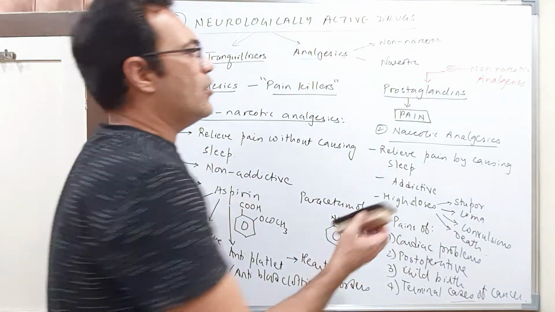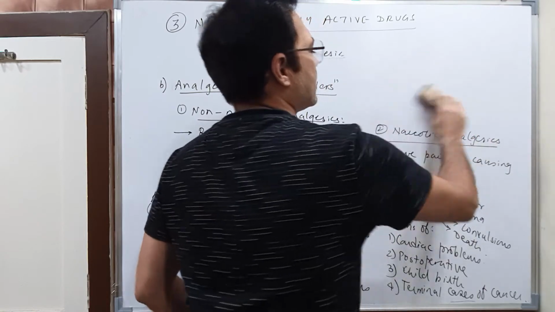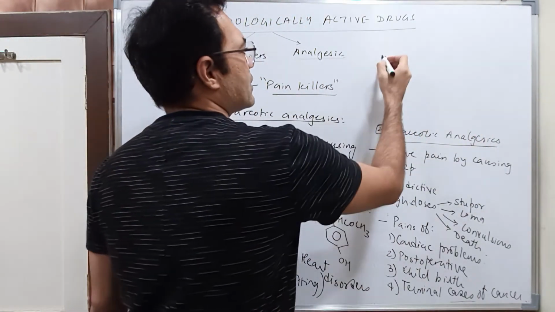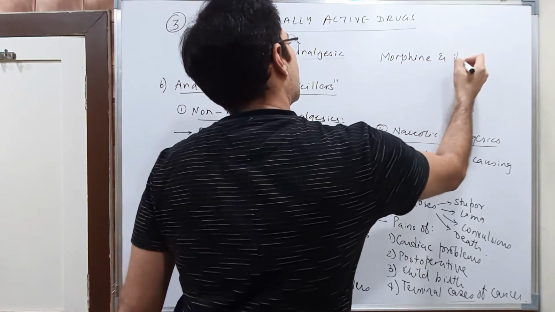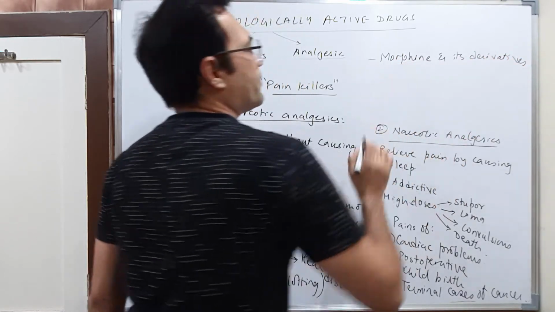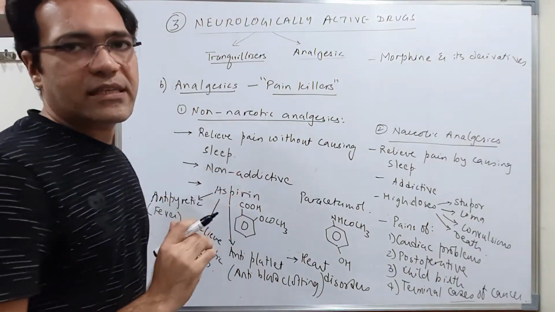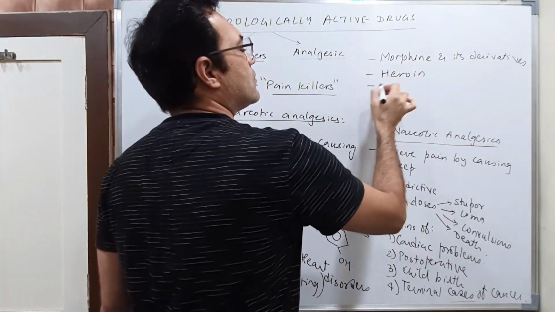Let us now have a look at some examples of narcotic analgesics. Okay, so students, the examples of narcotic analgesics include morphine and its derivatives, that is heroin, codeine.